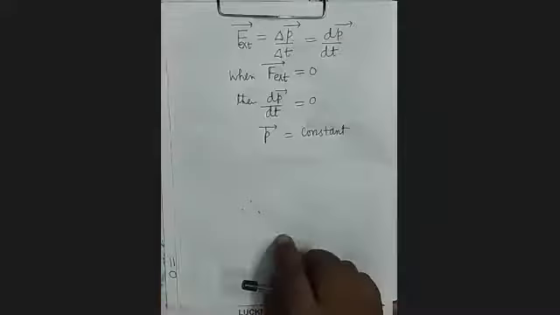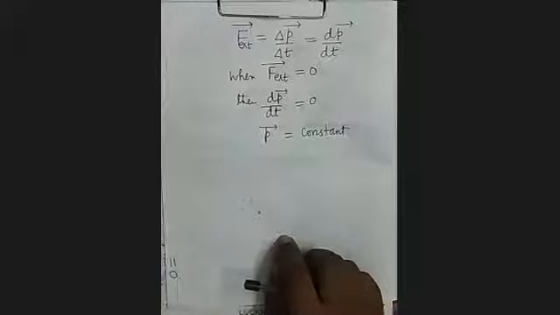It's clear? When delta P upon delta T is 0, it means delta P is 0. Delta P is 0 means there is no change in momentum. And no change in momentum, what does it mean? It means momentum is conserved. Momentum is constant. It's clear?